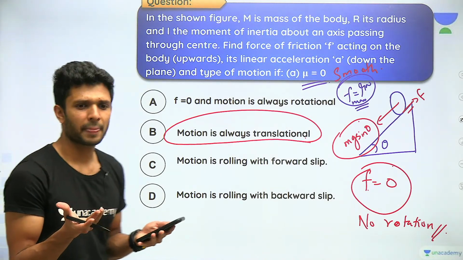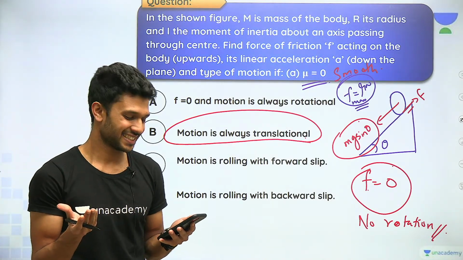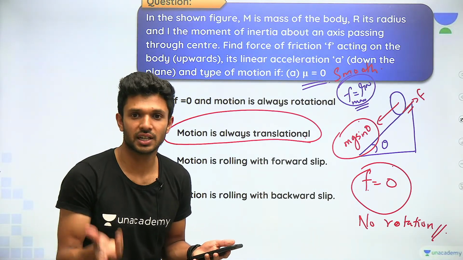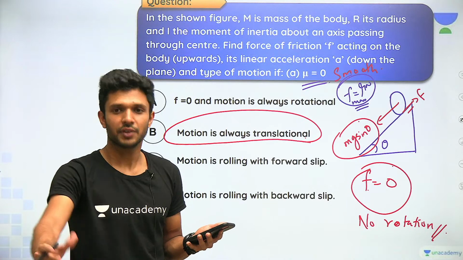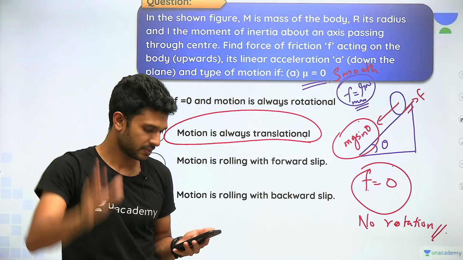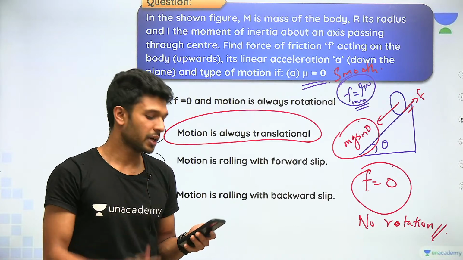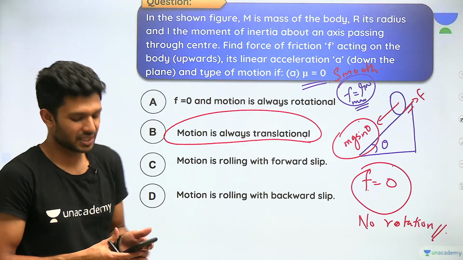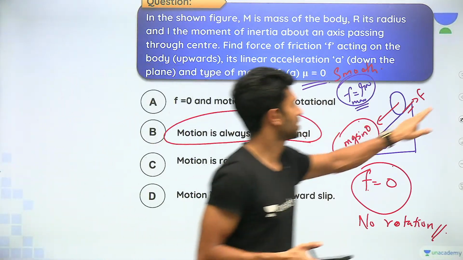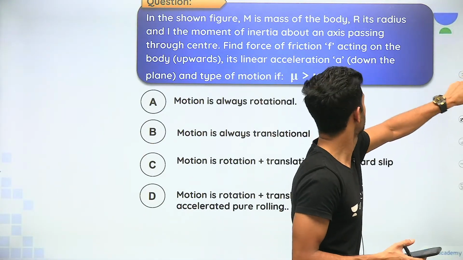समझ में आ गया? It's not a big deal to understand this. We already have discussed. Frictional force is not there, it cannot rotate the body. If it cannot rotate, the body will be just dragged down. With which force? With the component of its weight mg sin theta. बस तो बस उतना ही है.